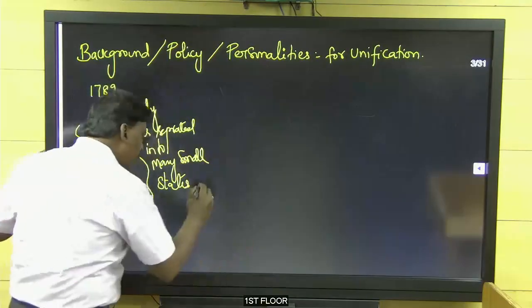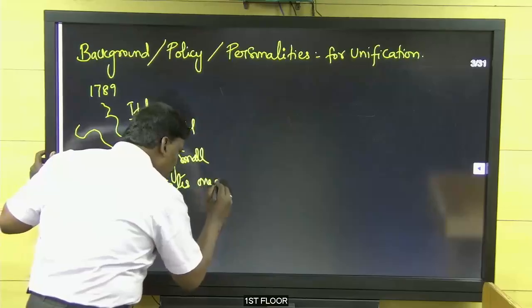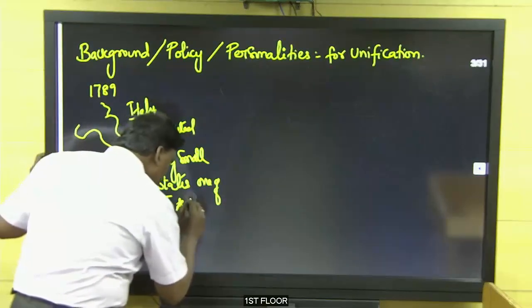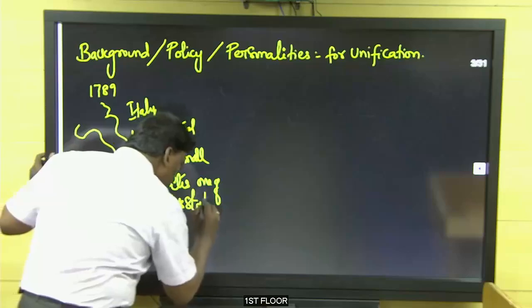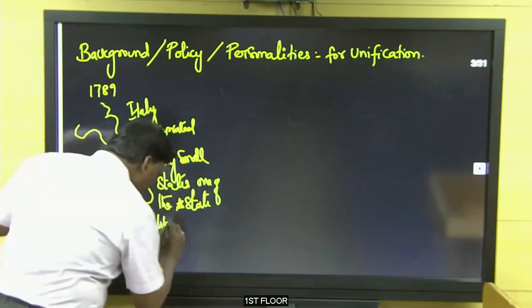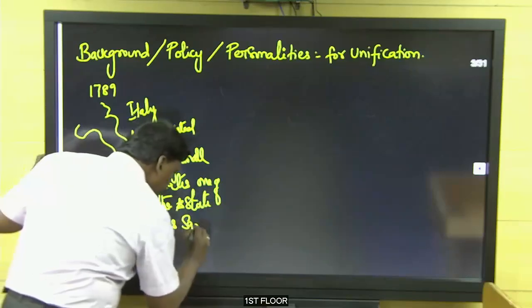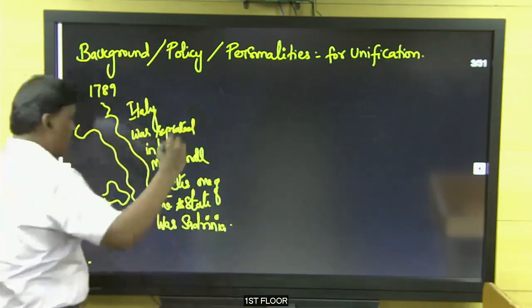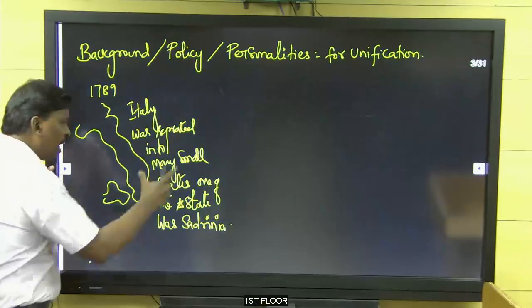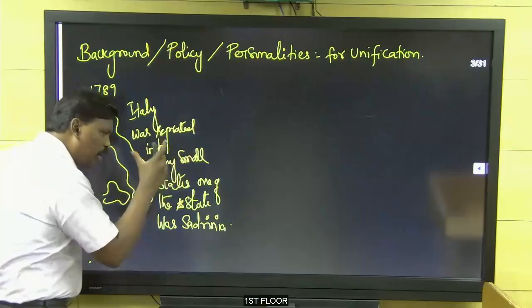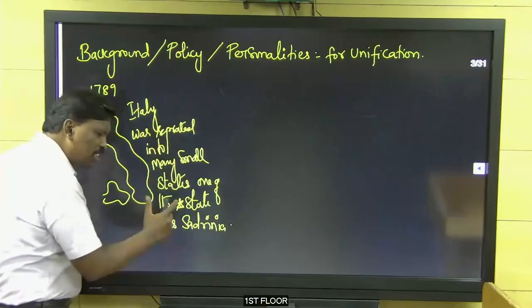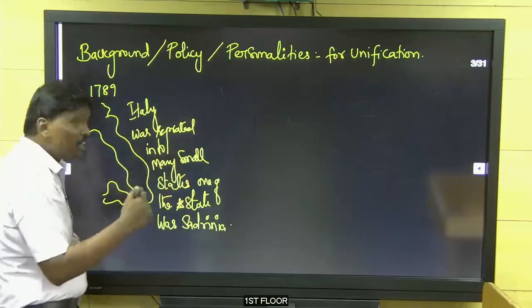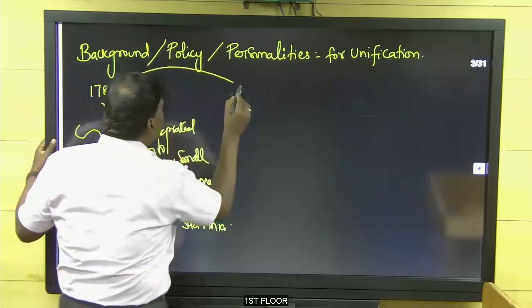Understand? Many small states. One of the states was Sardinia. So Italy was separated into many small states, and one of them was Sardinia, in 1789 before the French Revolution.